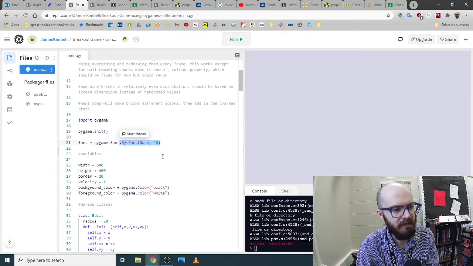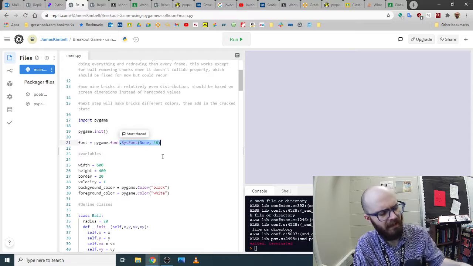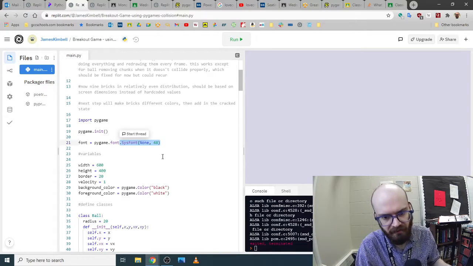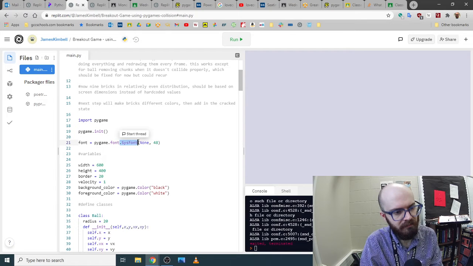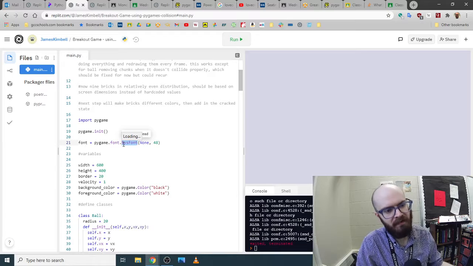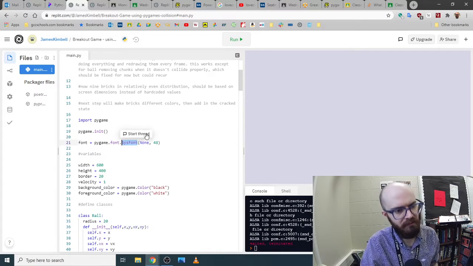I don't know if you've ever messed with that, but if you ever have to add a font to something, you upload a .ttf. And you could do that in the files here on the side. We should try that with somebody just to see if any issues come up. But you could totally do that. However, it does have one built in, which is called SysFont, system font. And the name of it is, I believe, Free Sans Bold. You can add in a thing to get it to print its own name, and I think I did that. It's called Free Sans Bold or something like that.